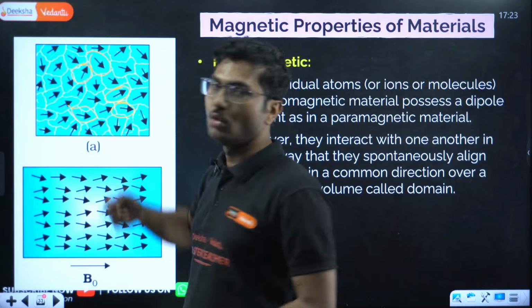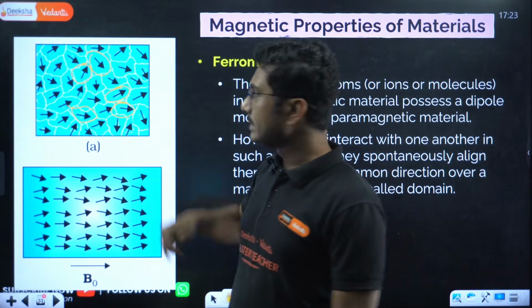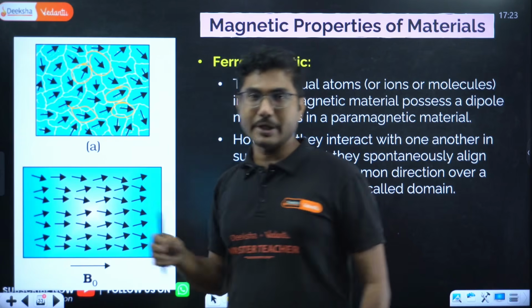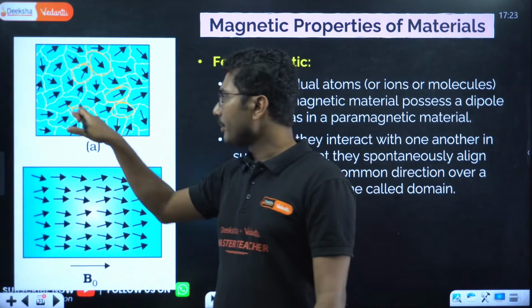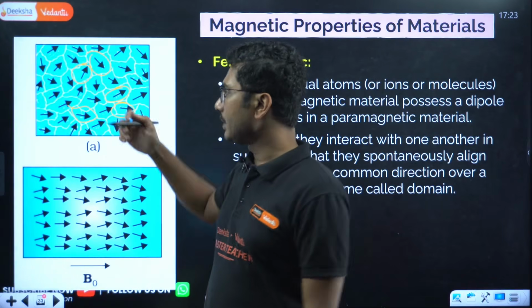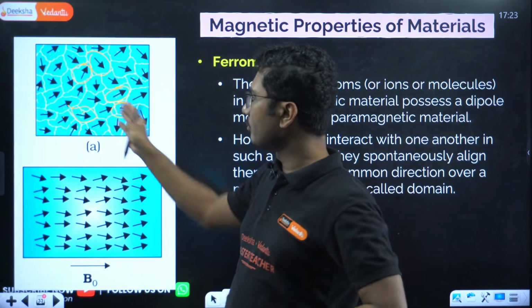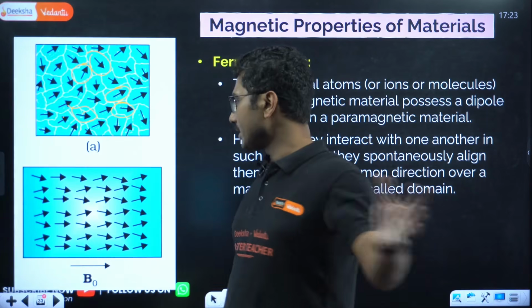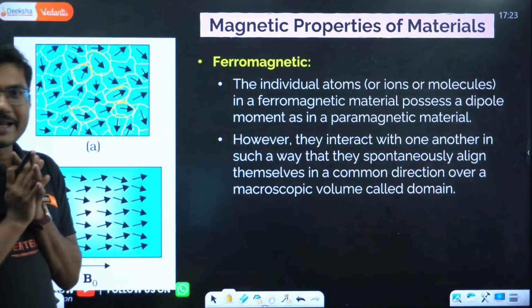If you consider two consecutive zones, these zones are called domains. Basically, because of their mutual interest, they all come together and form a particular direction, but these two do not have any mutual interest, so they do not align. Now as soon as some external magnetic field comes, they all align in the same direction.